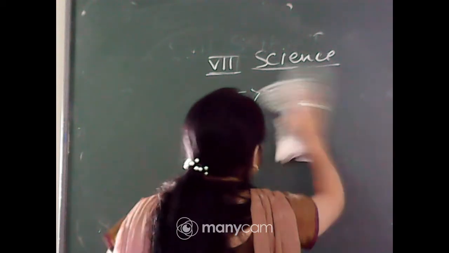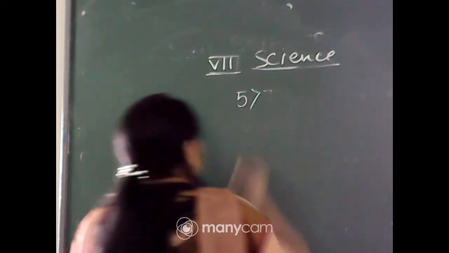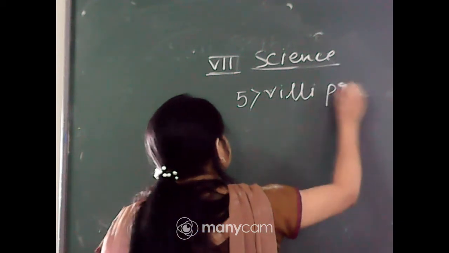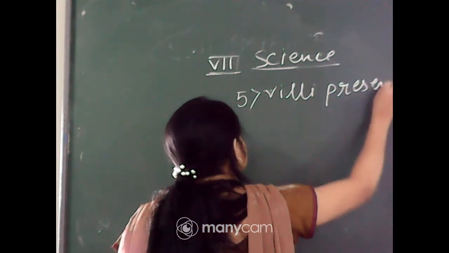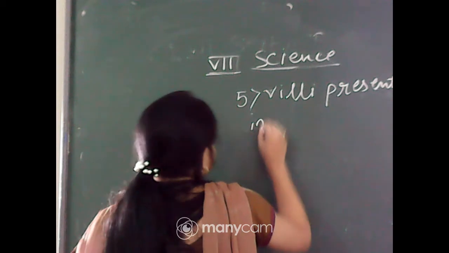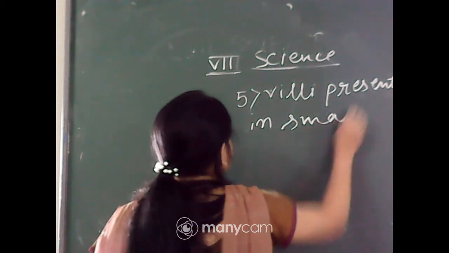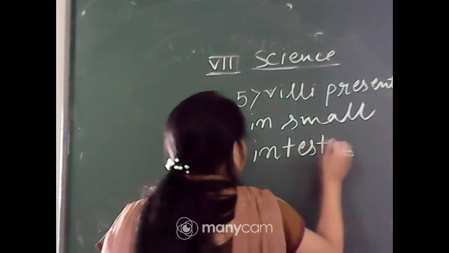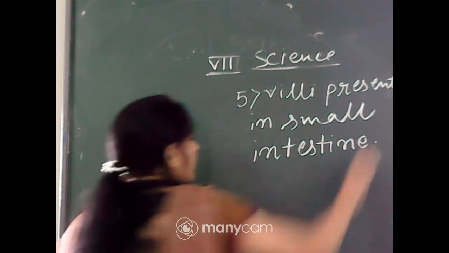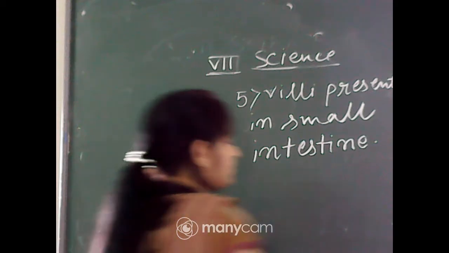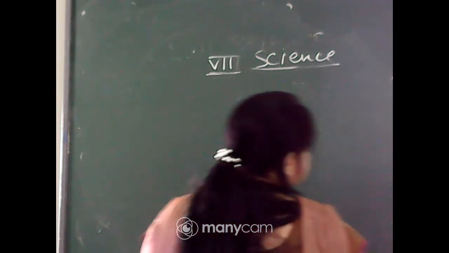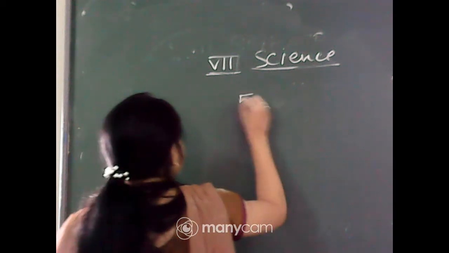So, what is the location? Villi are present in the small intestine. Okay, so villi are present in the small intestine. And what is the function of the villi? Another part of that question.